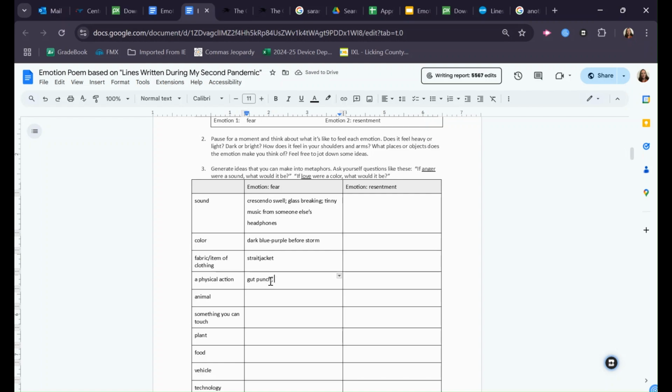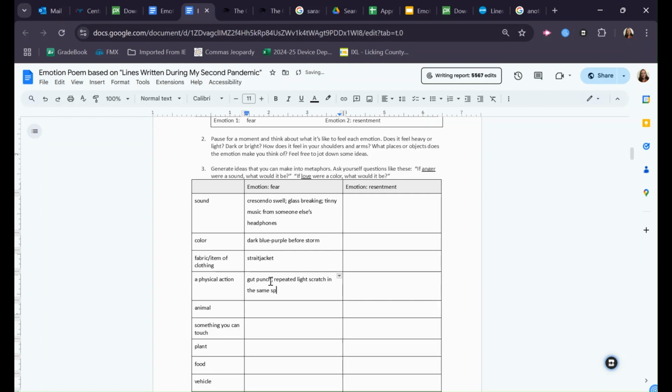But if I'm thinking about the low level anxiety, maybe that's just a repeated pressure, as if someone were repeatedly running their fingernail over your skin in the same spot over and over until eventually it just feels super, super irritated. So maybe I'll put repeated light scratch in the same spot.